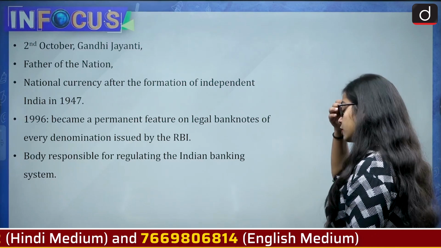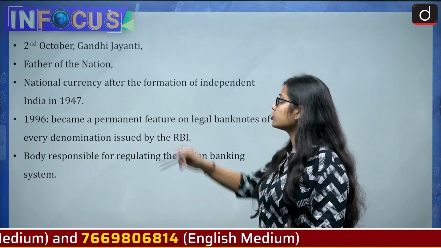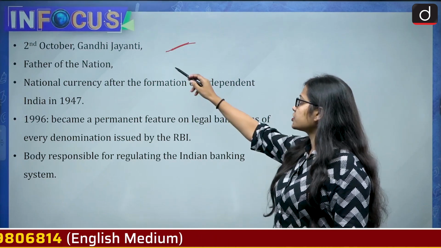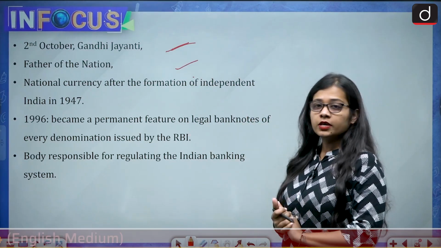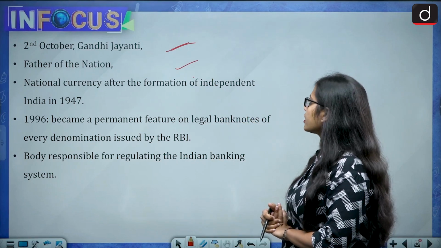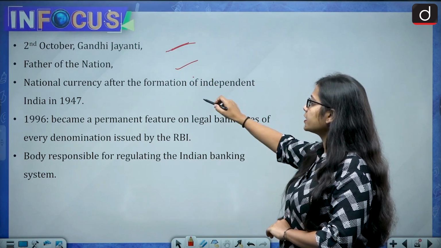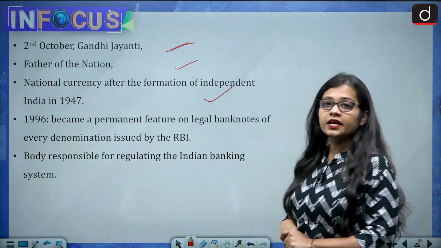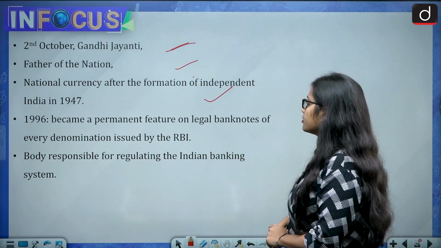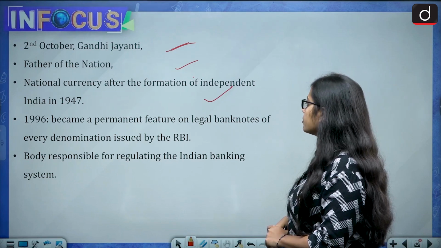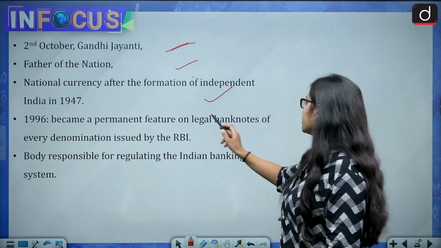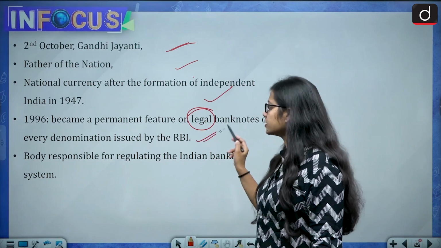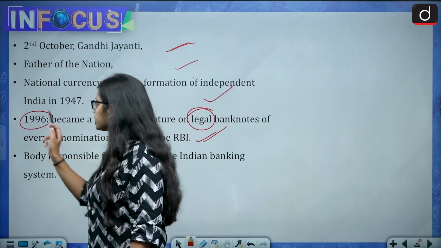So let's begin. Recently on 2nd of October, Gandhi Jayanti passed by, and the father of the nation, whose picture is there on every currency, the national currency after the formation of independent India in 1947. Then in the year 1996, Gandhiji's photo became a permanent feature on legal banknotes of every denomination issued by the RBI.